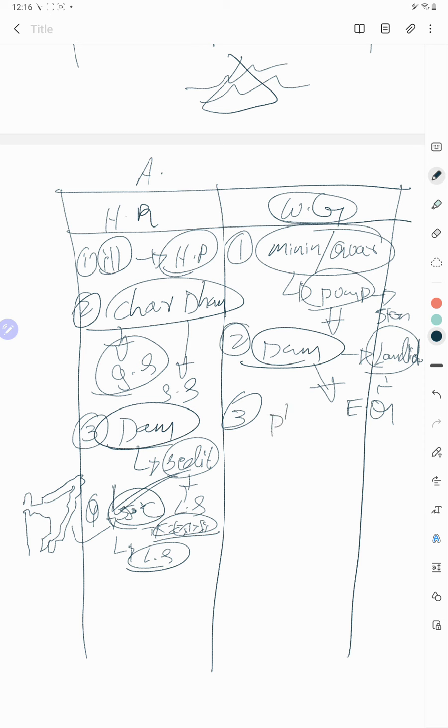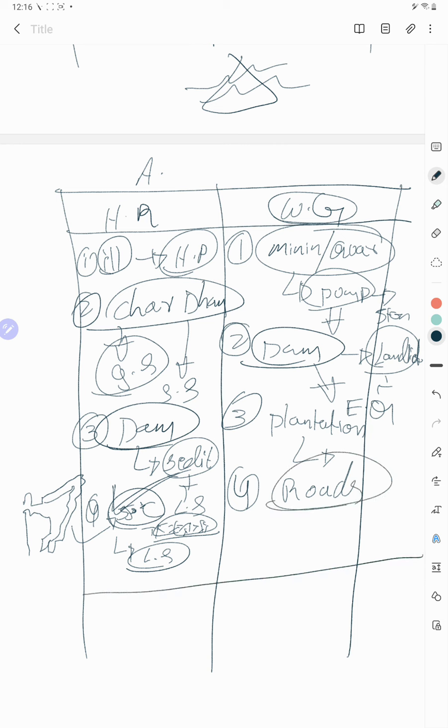Here, for tea plantation and coffee plantation we are doing it. So it's increasing the sediments and exposing the mountain surface directly to rainfall, leading to landslides. The next one is road constructions. So these are the anthropogenic causes also.